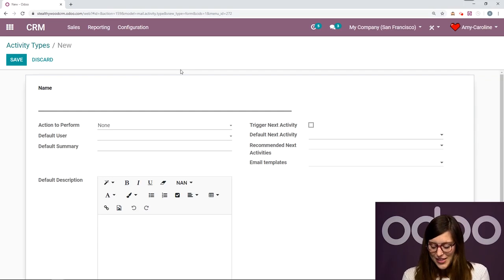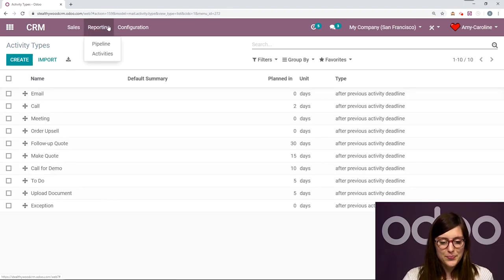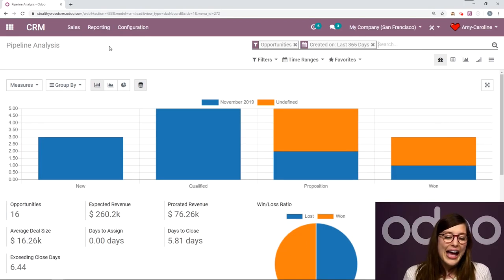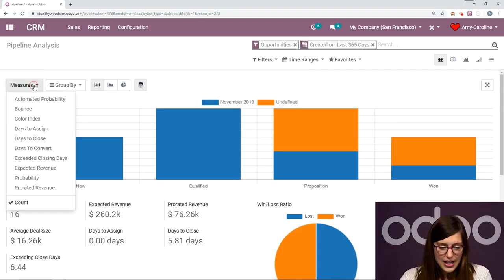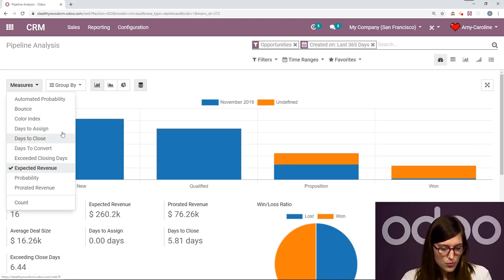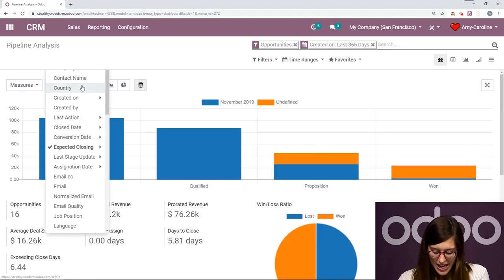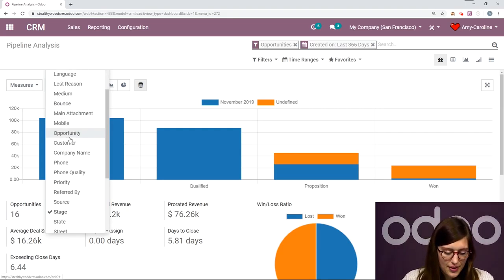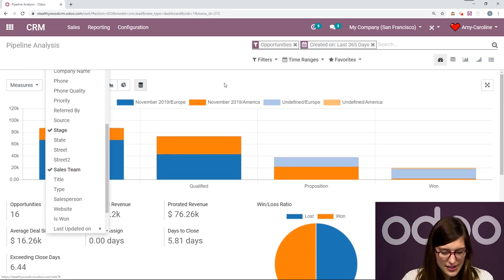All right. So now that I've done that, let's go ahead and check out our reports. So if I go to reporting, I can look at the reports for my pipelines. So I'm going to go ahead and select that right here. And I can change the measures and also how I group. So let's go ahead and measure by expected revenue. And then I'm going to group by my sales team so I can compare the two sales teams, see how everyone is doing. We have sales team here.